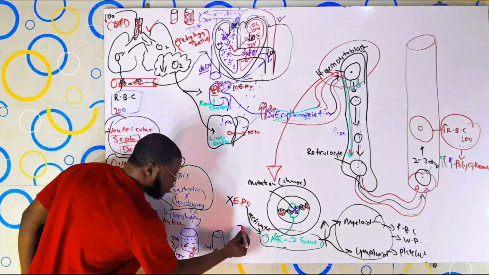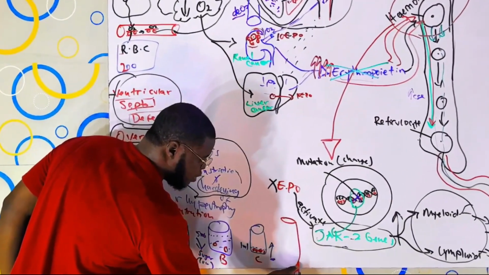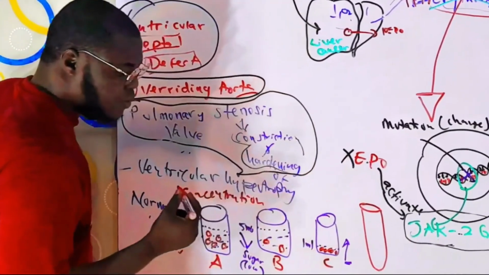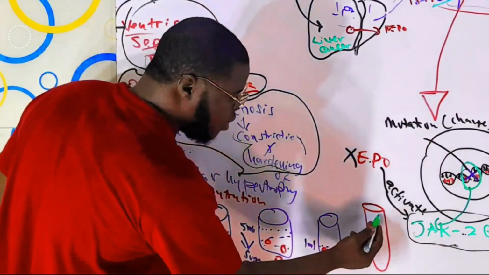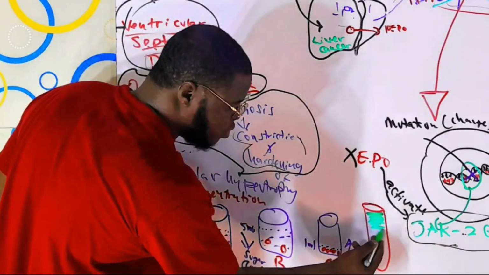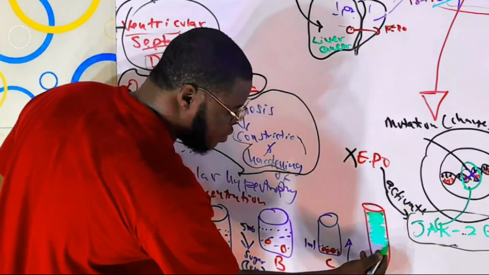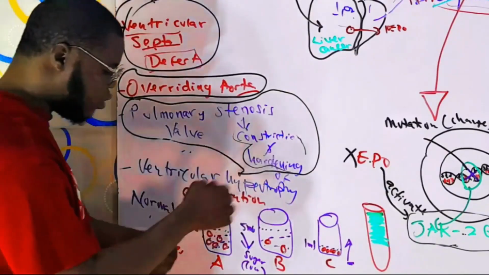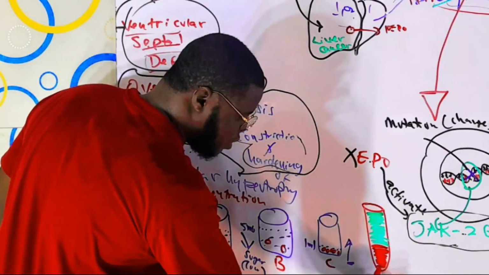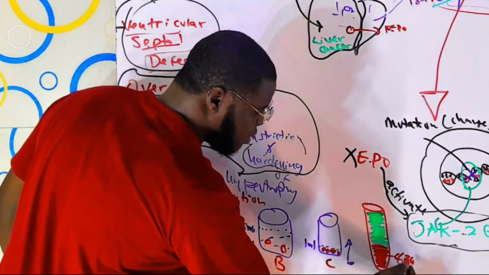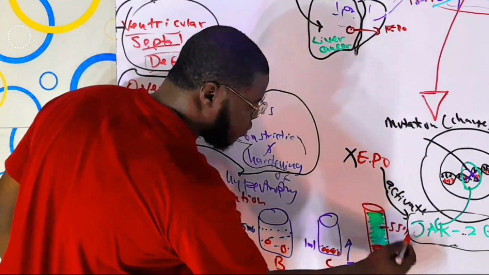We said if this is a test tube, the blood is made up of plasma, 55%, so you have a lot of plasma, and the red blood cells, the formed elements, 45%.